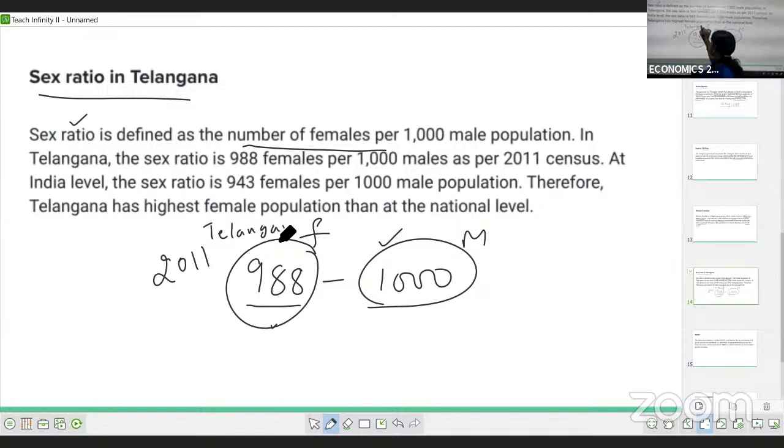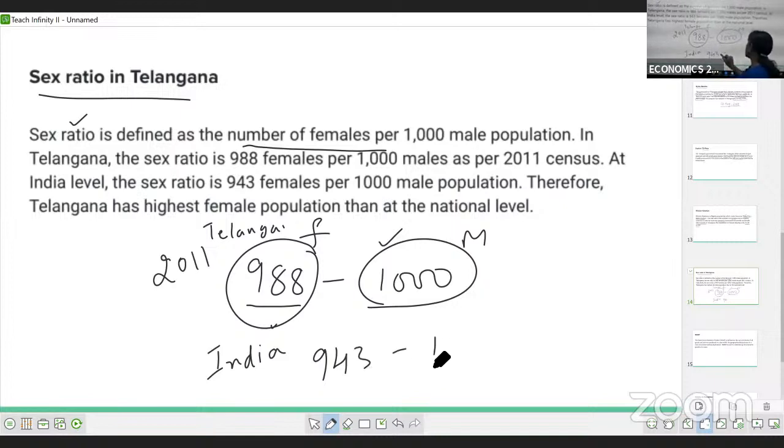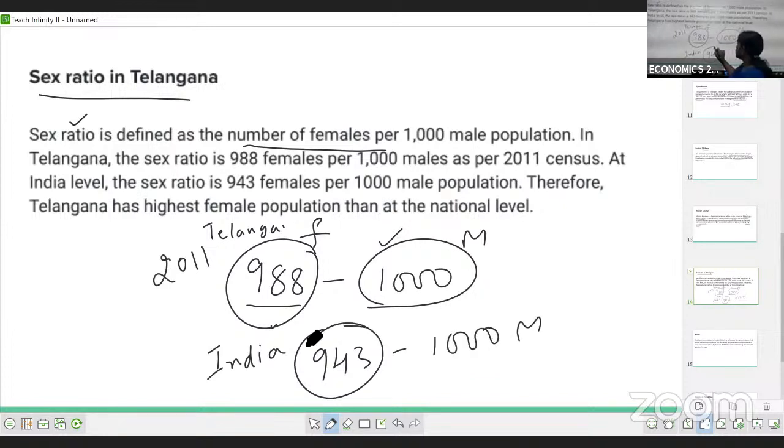This is for the Telangana state. If you see this ratio for India, the female population is 943 for 1,000 males. So in India, according to 2011, it's 943, whereas in Telangana, the female population is 988.